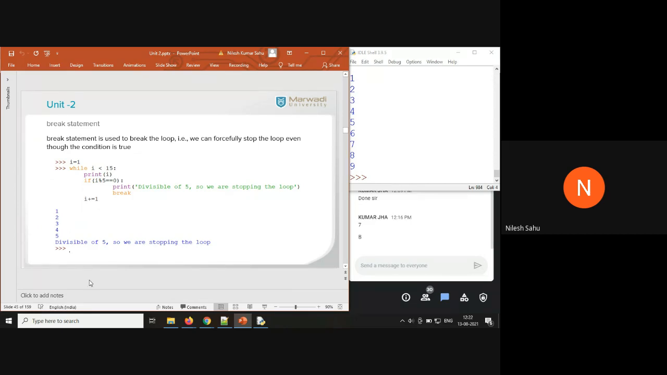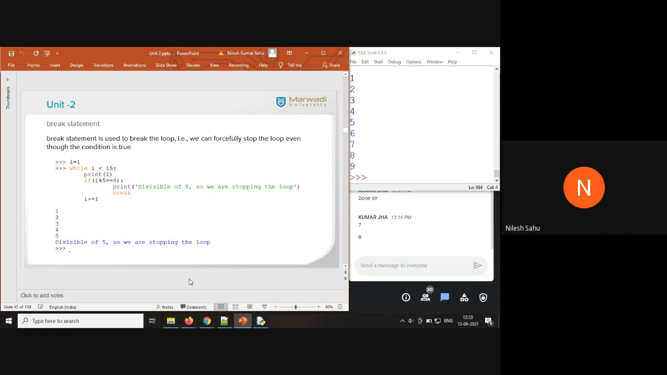So here you can see the example: i equal to 1, while i is less than or equal to 15, print i. If i modulus 5 equal to 0, print divisible by 5, and we are stopping the loop with break. As soon as the value of i becomes 5, that is 5 modulus 5 equal to 0, this statement is going to be executed and break is going to be applied here. That means you are going to come out of the loop even though the condition is true.